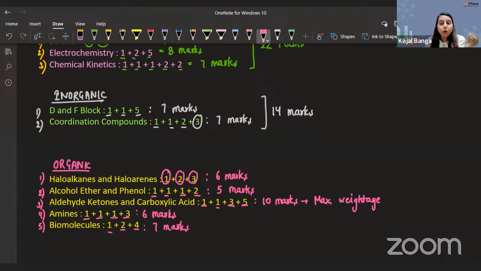Now I'm expecting answers from all of you, or I'm expecting you to be active in the chat box while we will be discussing or analyzing our question paper. Because for sure, guys, till this time, no matter from whatever batch you belong to or wherever you are studying, your syllabus should be at least completed till aldehydes, ketones, and carboxylic acids. For the last 2 chapters, that is amines and biomolecules, I can expect some of you will have the knowledge, some of you won't. But for all the other chapters, I am expecting you people to answer.